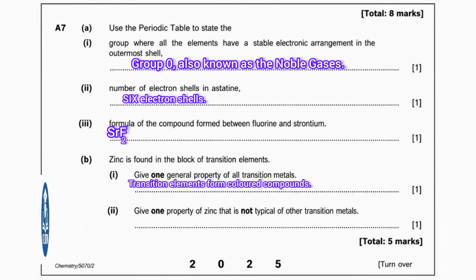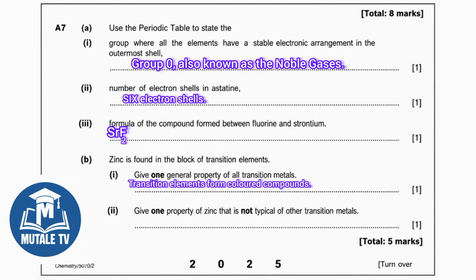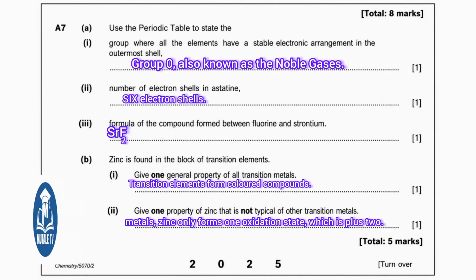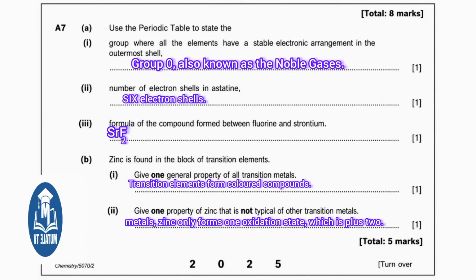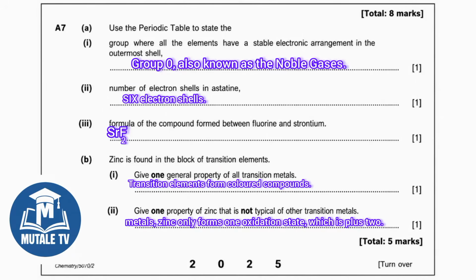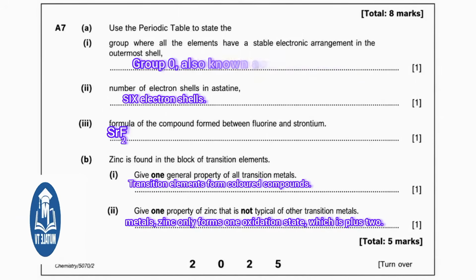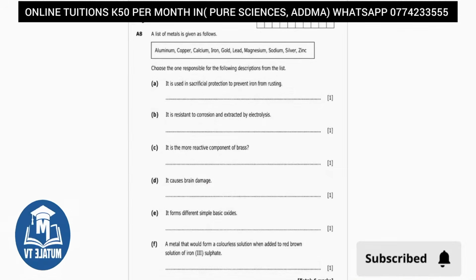Part 2 says, give one property of zinc that is not typical of other transition metals. Unlike most transition metals, zinc only forms one oxidation state, which is +2. Most other transition metals show variable oxidation states. That gives you your 8 marks for question A7. Let us look at question A8.